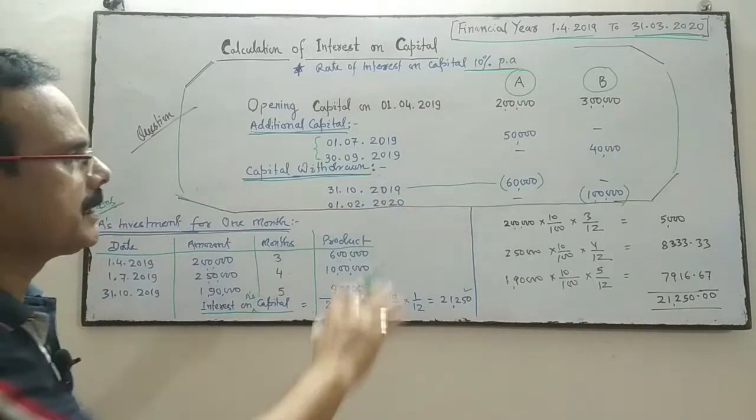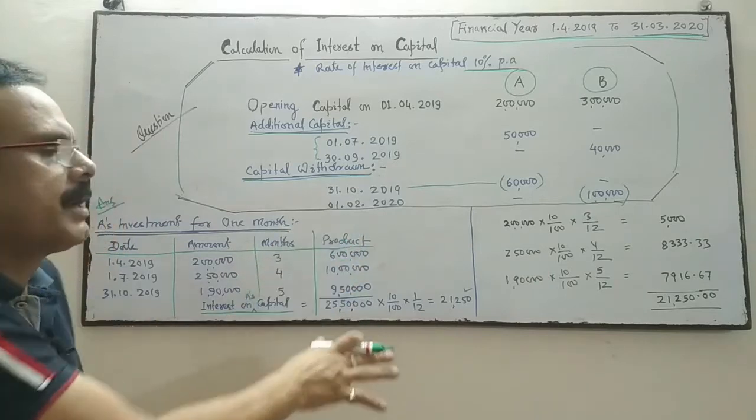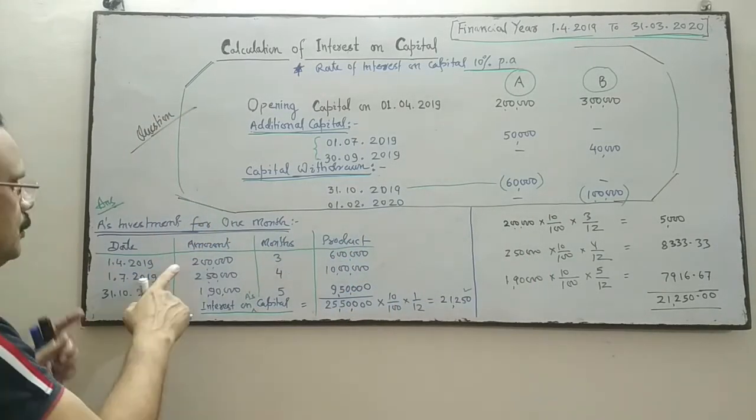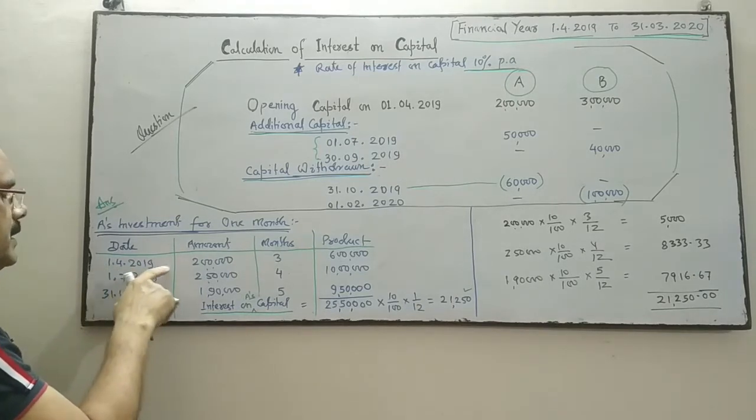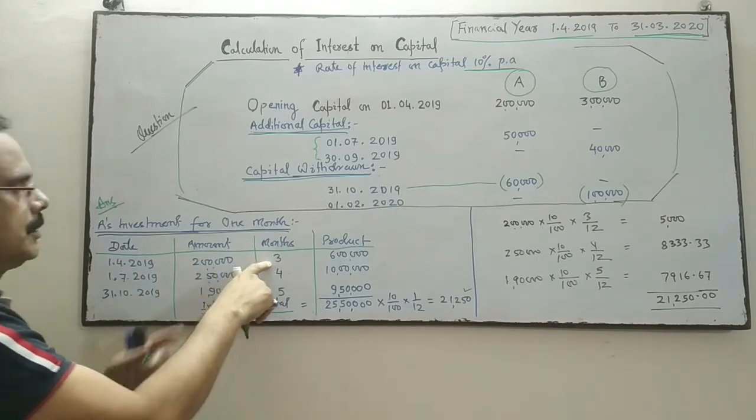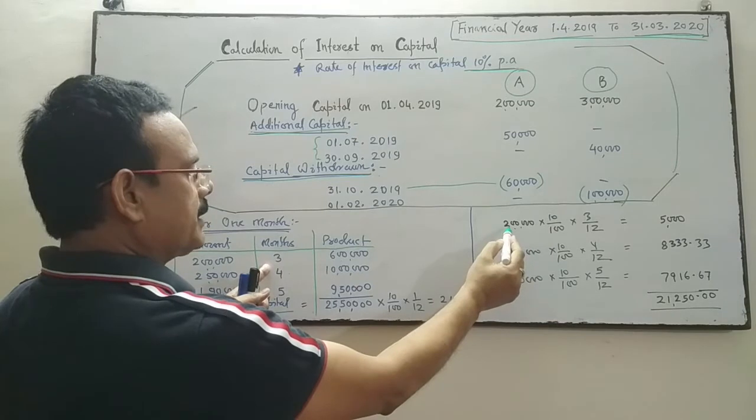There is another method also. You can apply another method. This method is called product method. Now the another simple method. 2 lakhs, 1st April 2019, the capital was 2 lakhs and this capital is used for 3 months. So I'm going to calculate the interest for 3 months.